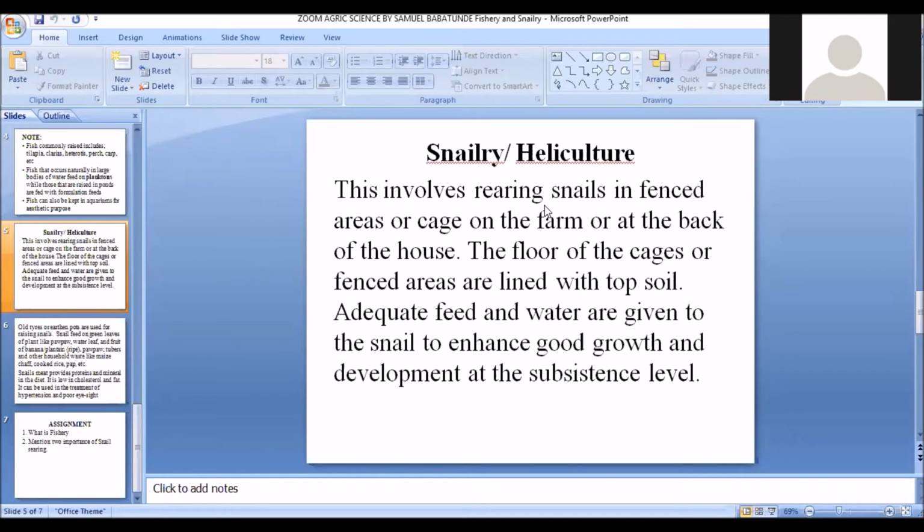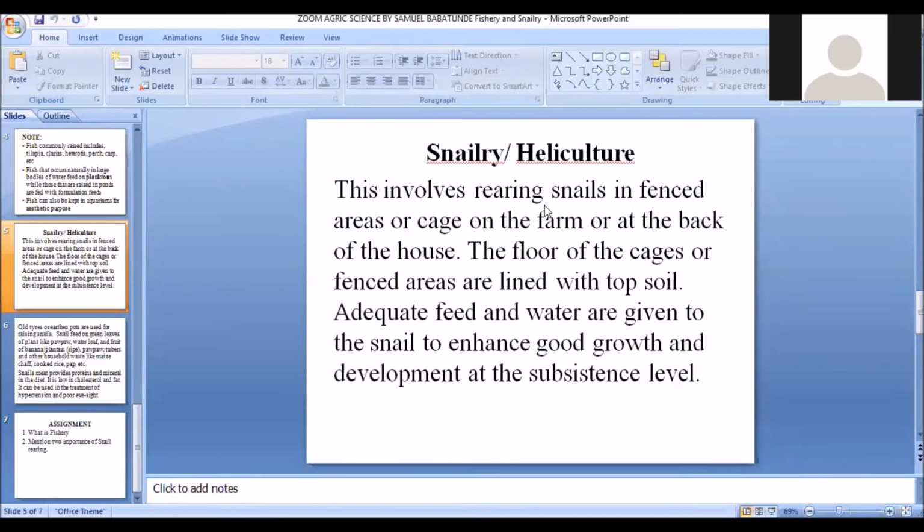So wherever you are creating a fenced area or cage where you rear snails, you must ensure that the floor is lined with topsoil, that is the soil, the surface. Your floor must be lined with soil. Adequate feed and water are given to the snail to enhance good growth and development at the subsistence level. Subsistence level here just refers to subsistence agriculture, like the one we practice at the back of our house. You have to provide them with adequate feed and adequate water to enhance their growth.